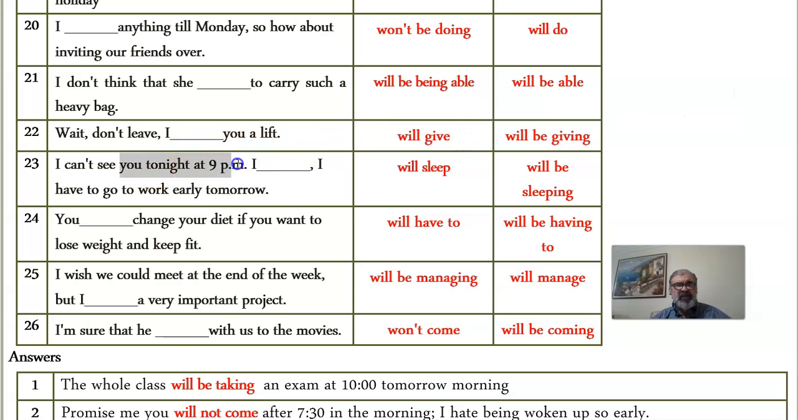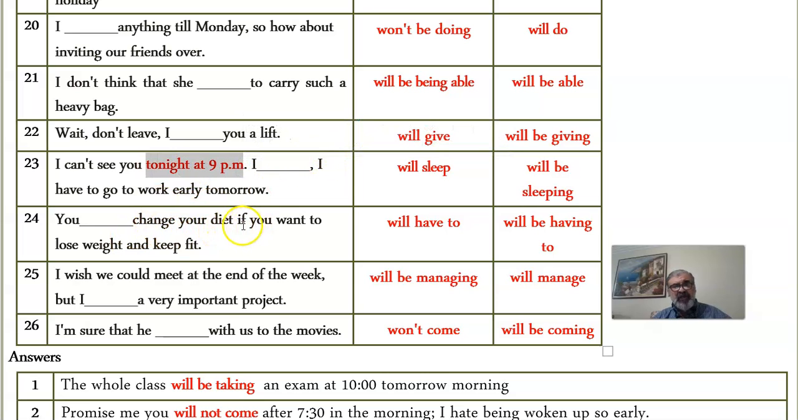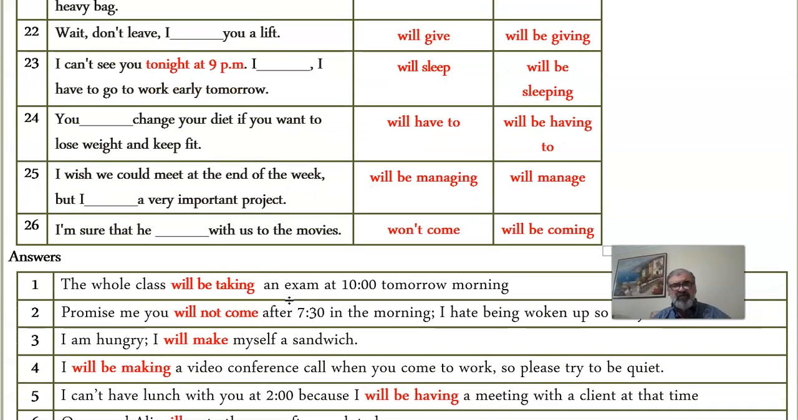I can't see you tonight at PM. I will be sleeping, because I have to go to work early morning tonight at PM. Very specific. You change your diet if you will have to change your diet. I wish we could meet at the end of the week, but I will, you could say will be managing, or you could say will manage a very important part, because I didn't specify what time at the end of the week, but sometimes it could be specific for some people because they have already decided in their mind.